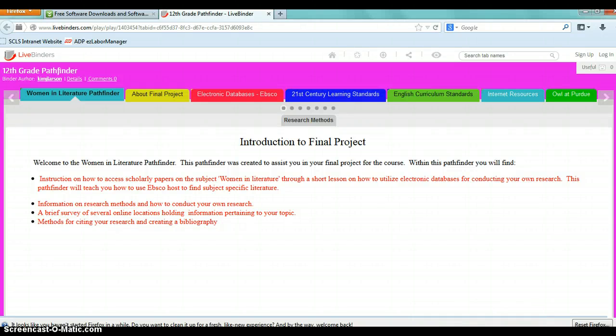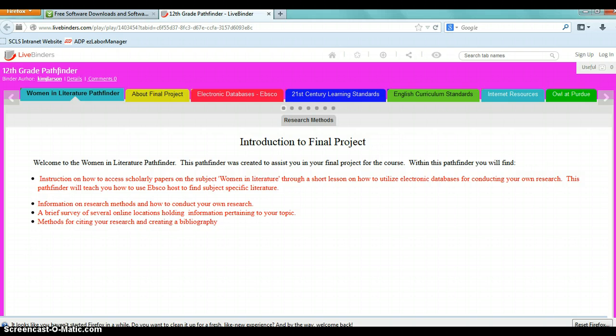Today I'm just going to take you through a series of resources which hopefully will help you in your research. This Pathfinder was created to assist you in your final project for the course. Within the Pathfinder you will find instructions on how to access scholarly papers on the subject Women in Literature through a short lesson on how to utilize electronic databases for conducting your own research.